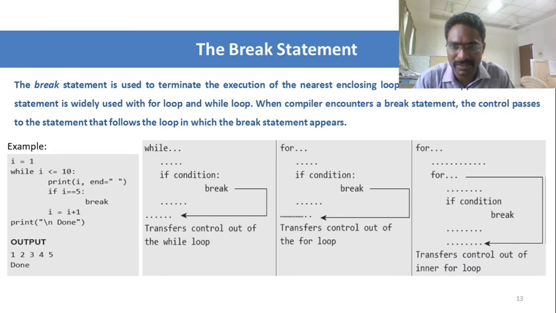So each time it checks the loop, it will be checking the i value against 10 with the less than or equal to condition. If the condition is true, then the i value will be printed. When your i is 5, then the loop will be broken. So up to that the value will be printed. So this is the condition. While again with the if condition, when you are giving break, it breaks the loop so that it comes out of the loop.